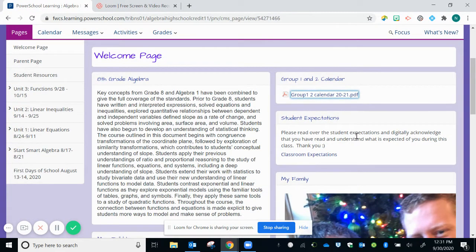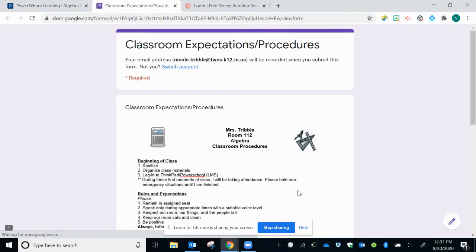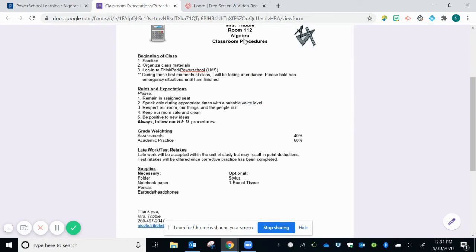Underneath of that is the student expectations for the classroom. When you click on that, that link will open up another tab that does have the expectations of the classroom. So how we begin our class, we come in, we sanitize, organize our materials, and log into our ThinkPads. The rules and expectations are below that. Remain in assigned seat, speak only during appropriate times with a suitable voice level, respect our room, our things, and the people in it, keep our room safe and clean, and be positive to new ideas.